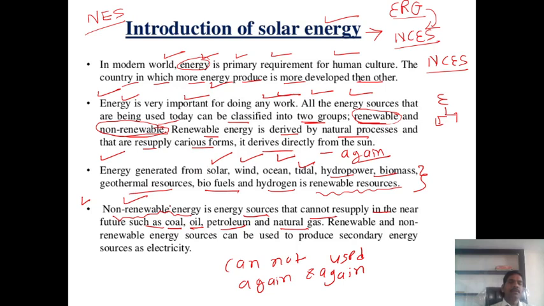We know that in our petrol engine or diesel engine we use diesel. After we use this energy and produce work, we cannot use the diesel again and again; it is exhausted into the atmosphere. Similarly, petroleum, oil or coal cannot be used again and again. After use, it is totally exhausted into the atmosphere in the form of different gases, N2, CO2, like that. So renewable and non-renewable energy sources can be used to produce the secondary energy source, electricity.